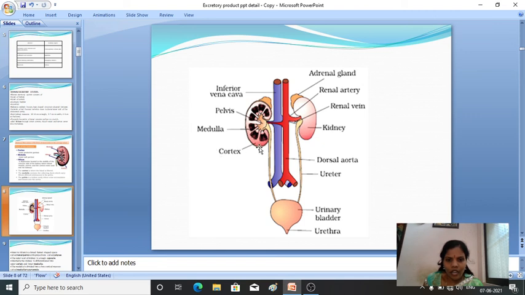In the medulla there are small pyramid-shaped structures, and the renal pelvis. This tube-like structure connected to the kidney is the ureter, and from the ureters the urine is collected in the urinary bladder. Then from here the urine is eliminated. So these are the important parts of the kidney, and I hope this diagram is clear to you.